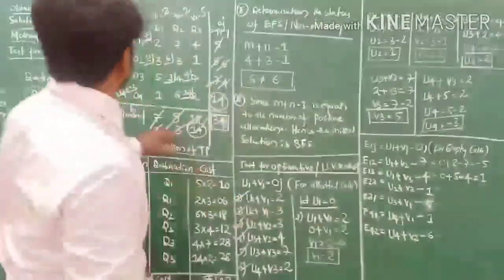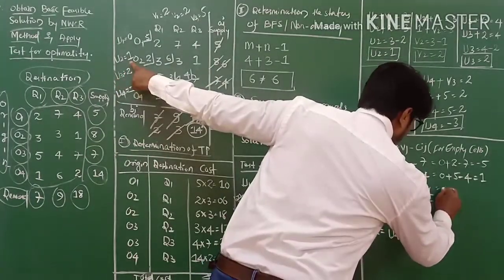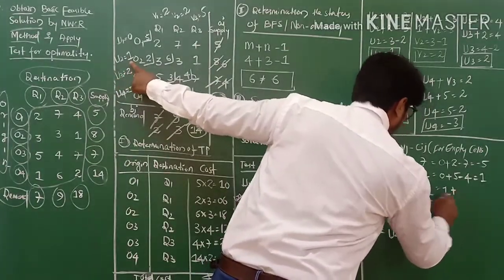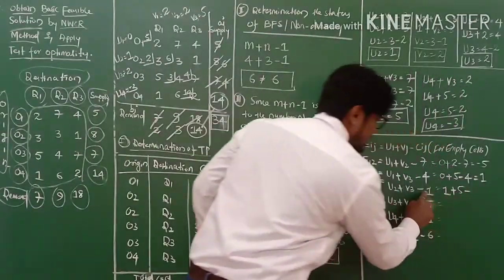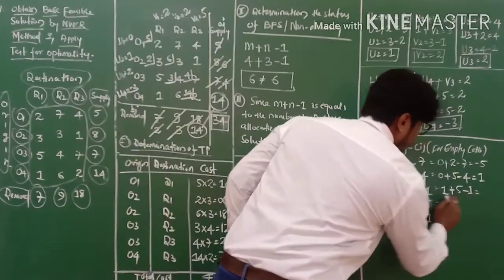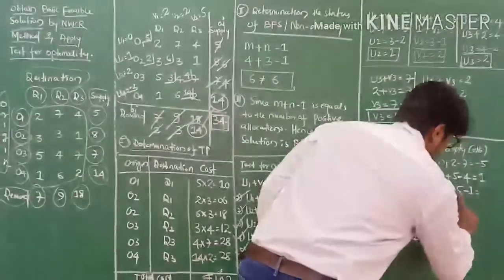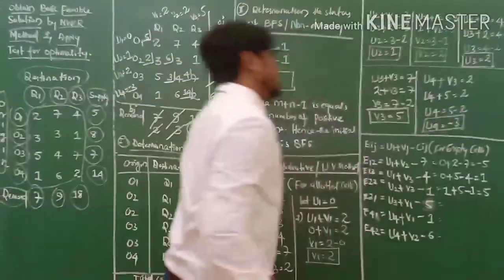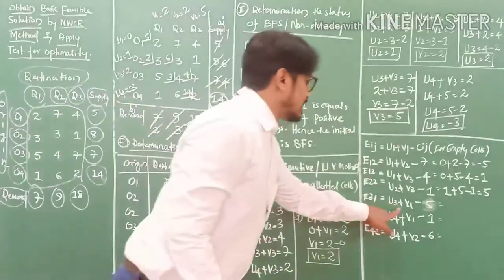The next one, E23. What is the value of U2? U2 is 1. 1 plus V3. V3 is 5, minus this one. So 1 plus 5, it is 6. 6 minus 1 equals positive 5, my friends. Positive 5. Okay, the next one is U3 V1.